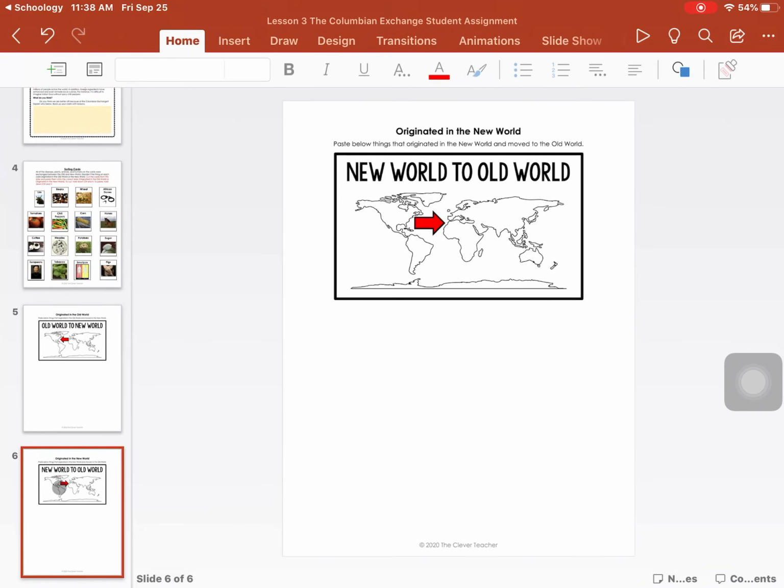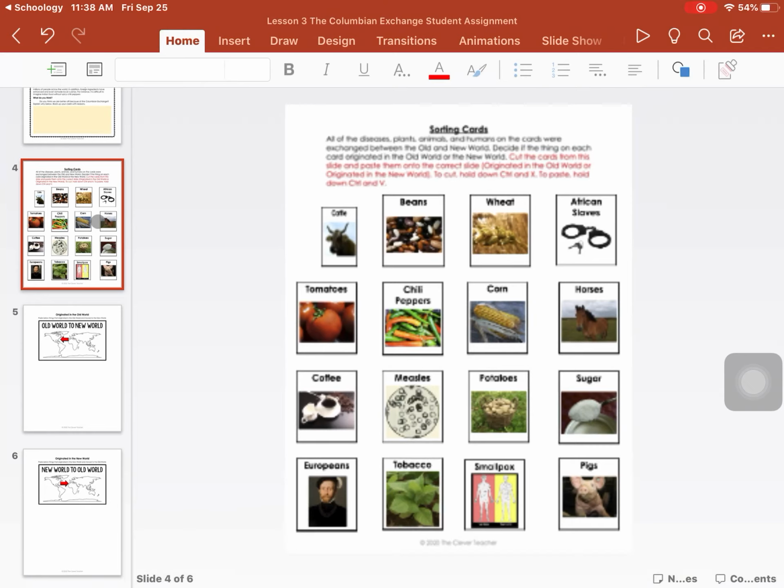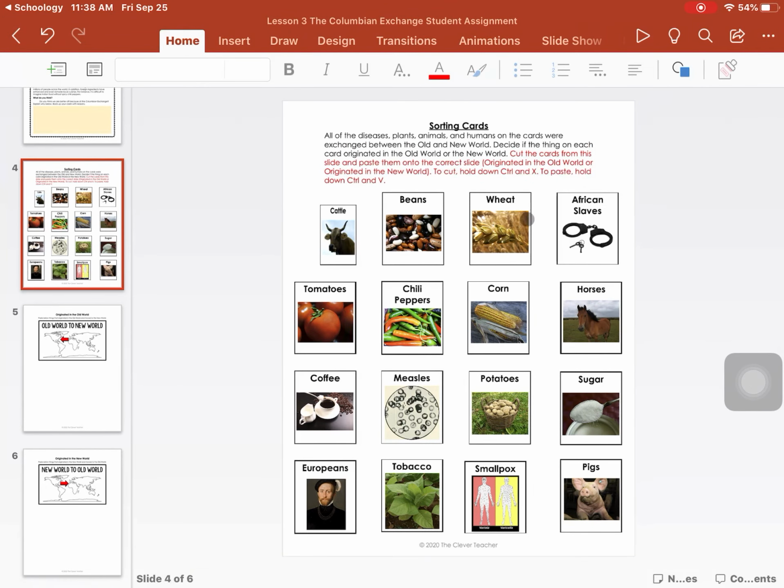So you're just going to cut and paste, and the information up there is for that. Okay, so that is for that one.